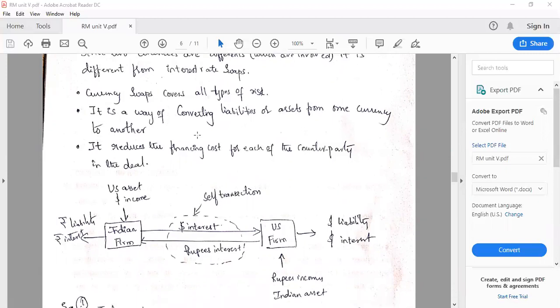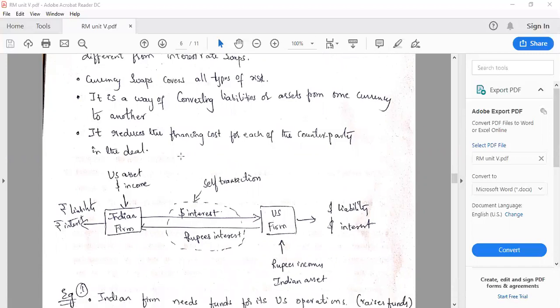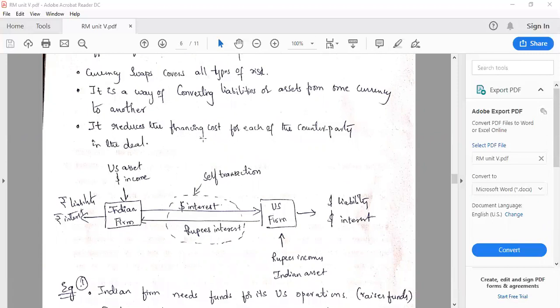It is a way of converting liabilities or assets from one currency to another. It is very easy for us to convert, whether it is an asset or a liability. It also reduces financial cost for the counterparty.